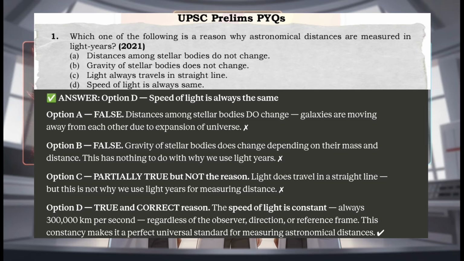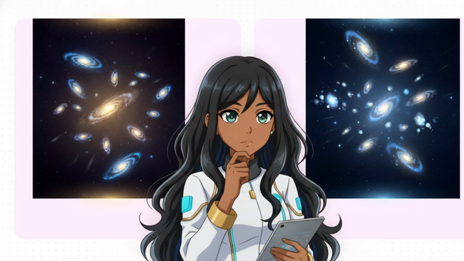Option D, true and correct reason. The speed of light is constant, always 300,000 kilometers per second regardless of the observer, direction, or reference frame. This constancy makes it a perfect universal standard for measuring astronomical distances. Answer D. And that is a complete walkthrough of Chapter 1, Universe and Solar System.